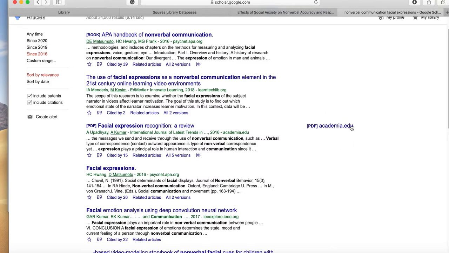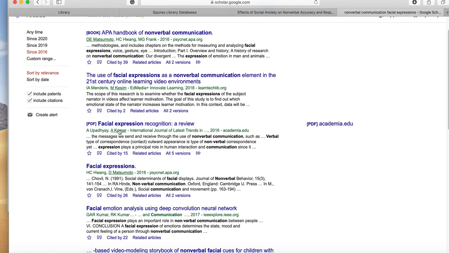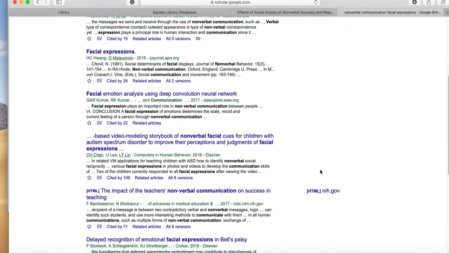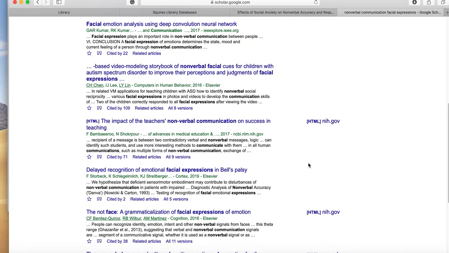So this one, there is an article you can download. Now the problem is this one says facial expression recognition, a review. So this has no new research in it. All they're going to do is be summarizing what other people researched. So this is not one that I would approve. I would say find a different article because you want one with original research.